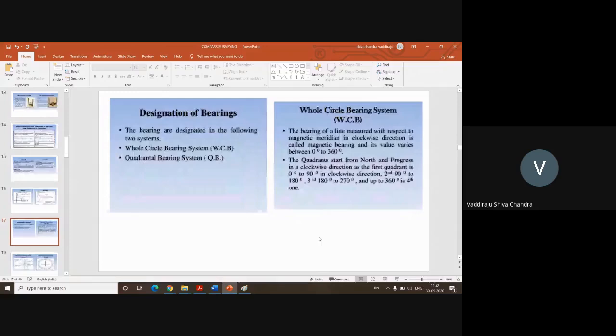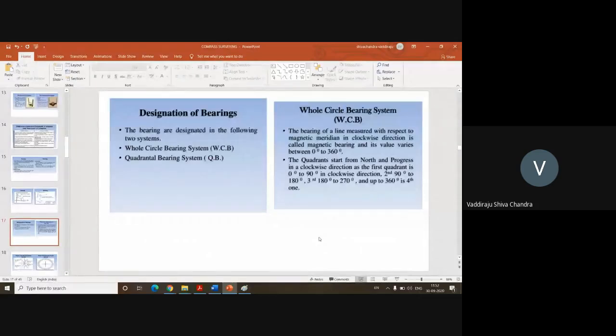So there are two methods of designating these bearings. One is the whole circle bearing system and the other is the quadrantal bearing system. Sometimes we call the quadrantal bearing system the adjacent bearing also. In the whole circle bearing, the compass will have 0 to 360 degrees. Whereas in the quadrantal bearing, you'll have 4 quadrants. The first quadrant is 0 to 90 degrees, the second quadrant is 90 to 180, the third is 180 to 270, and the fourth is 270 to 360 degrees.